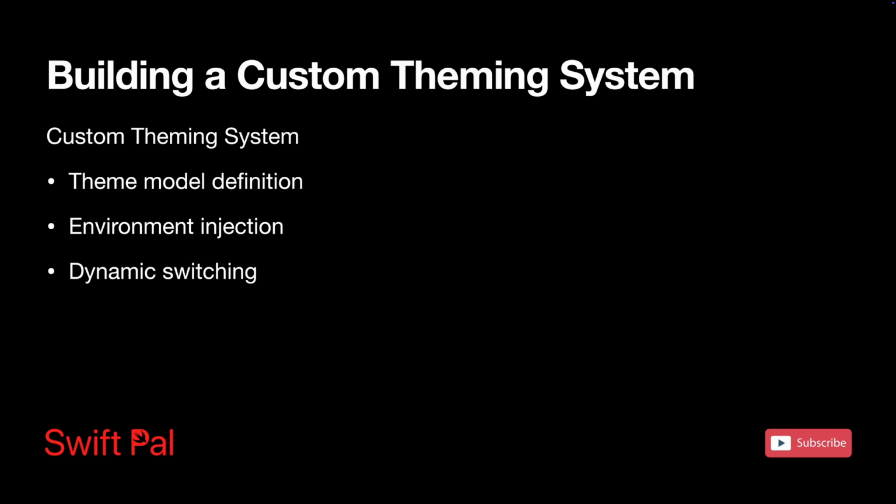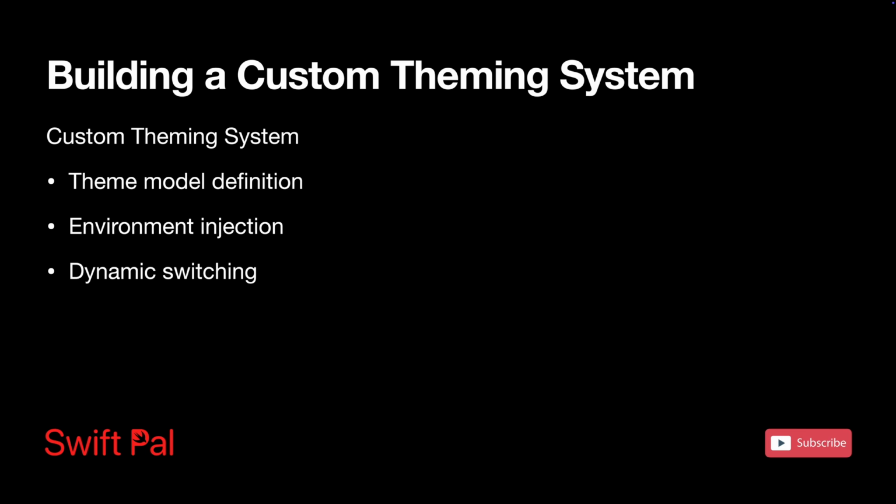Now, how do we get fancy and support multiple themes like light and dark, but also maybe unicorn mode or hacker mode? With a little bit of setup, SwiftUI makes this surprisingly straightforward. No weird hacks, no messy singleton patterns, just clean code that actually makes sense.